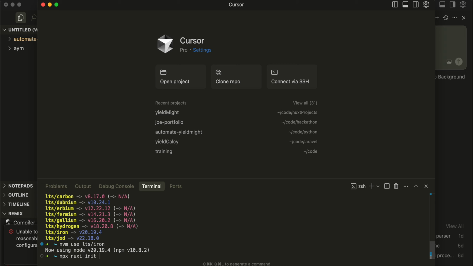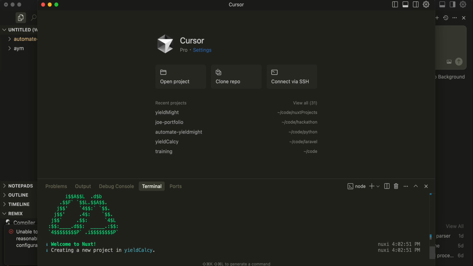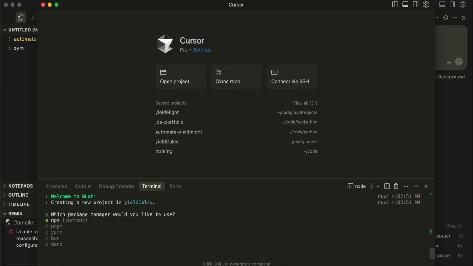So init, and we'll call it YieldCalcy. Yes, we do want 3. We're going to use npm because the other ones suck.